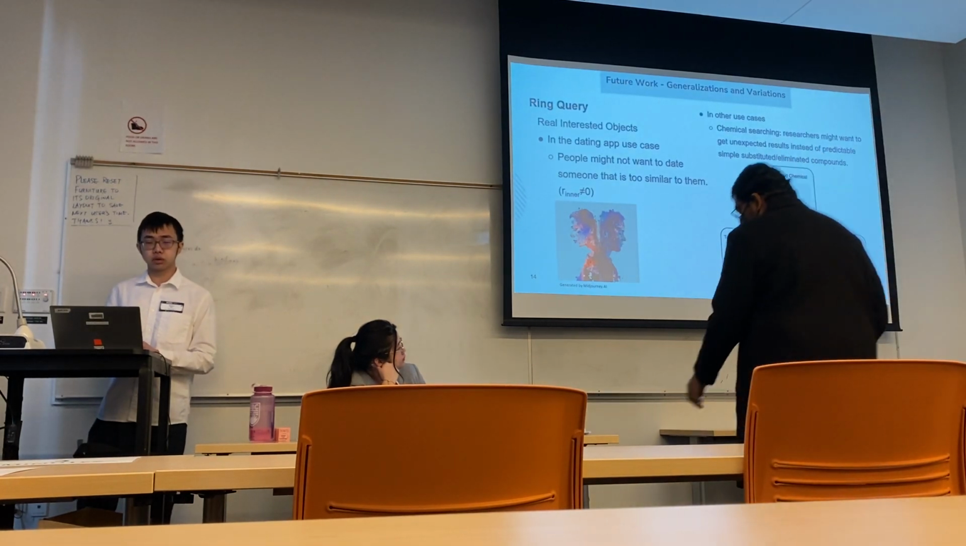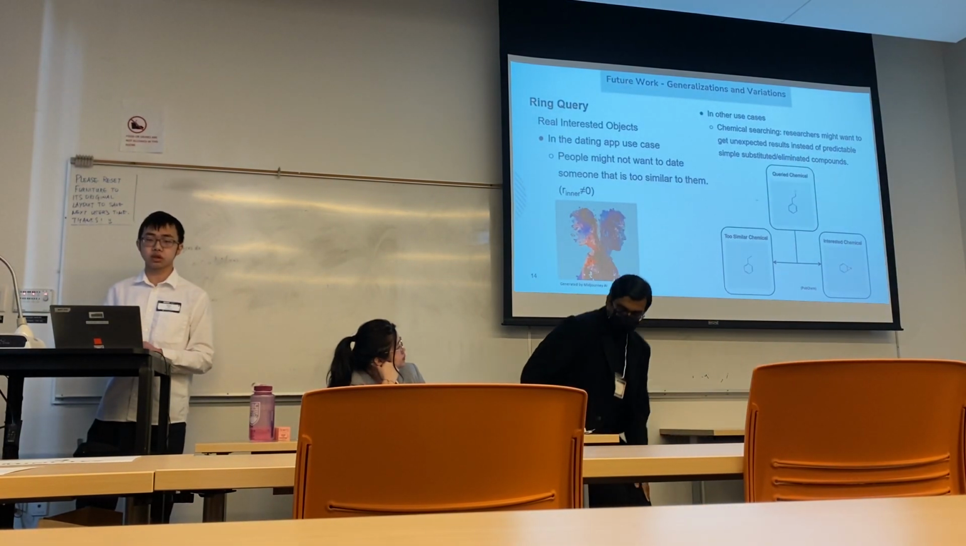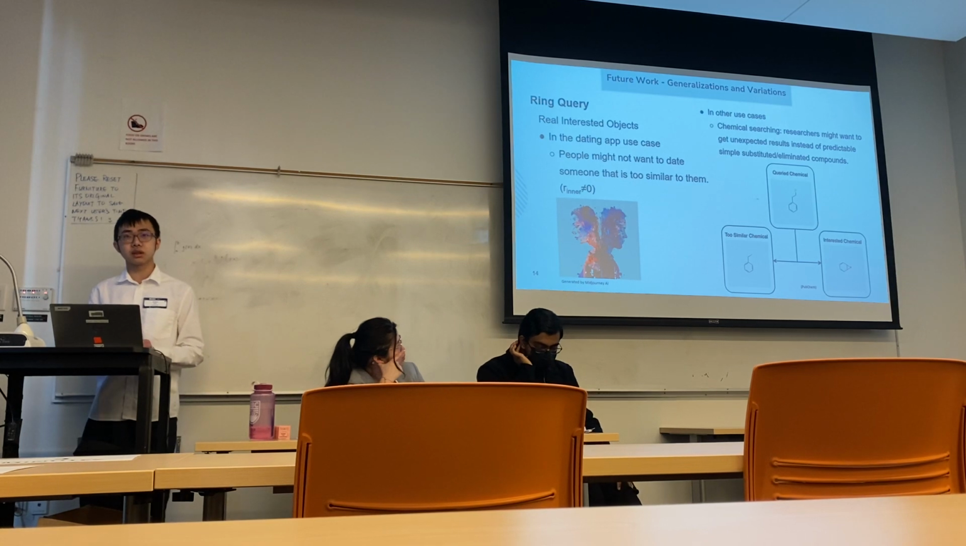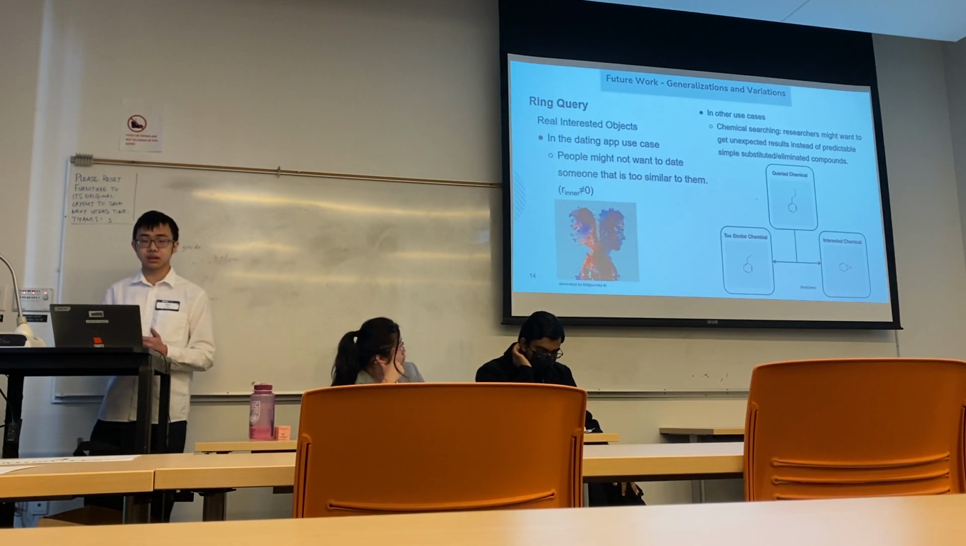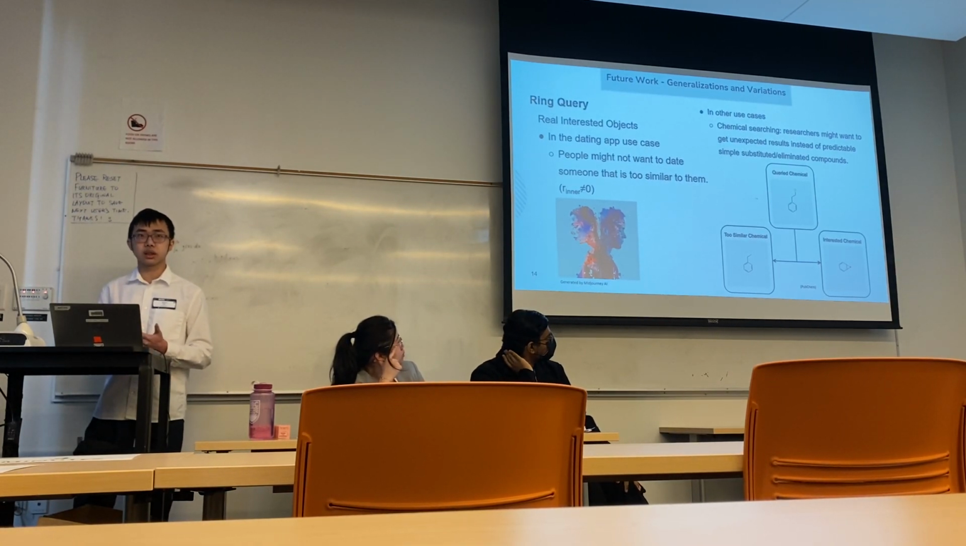Another benefit of the ring query is that it can return more interesting objects, because in dating app settings, some people might not want to date people who are exactly the same as them, so they might want to set a minimum difference they want to have.